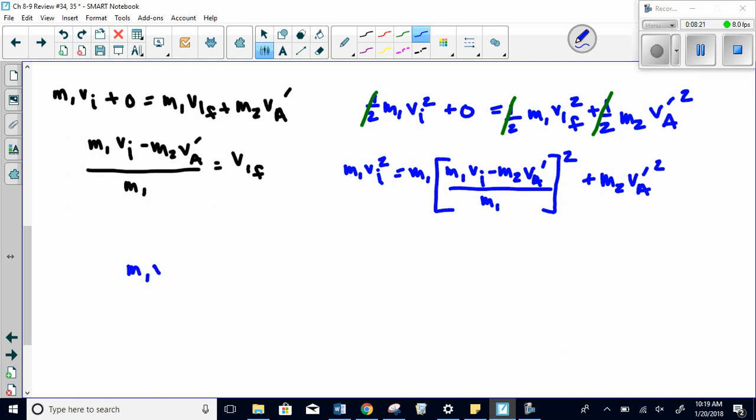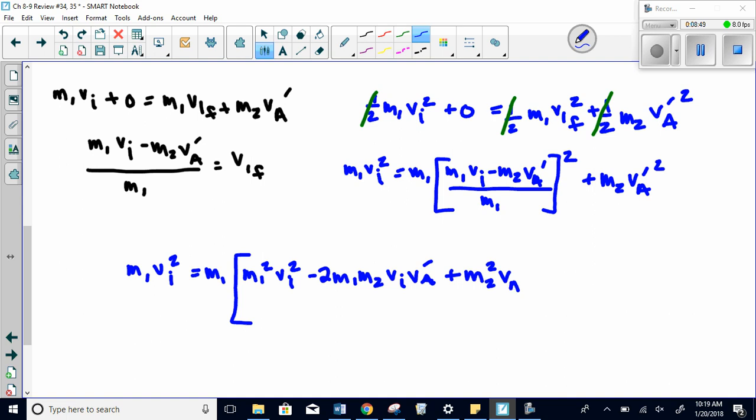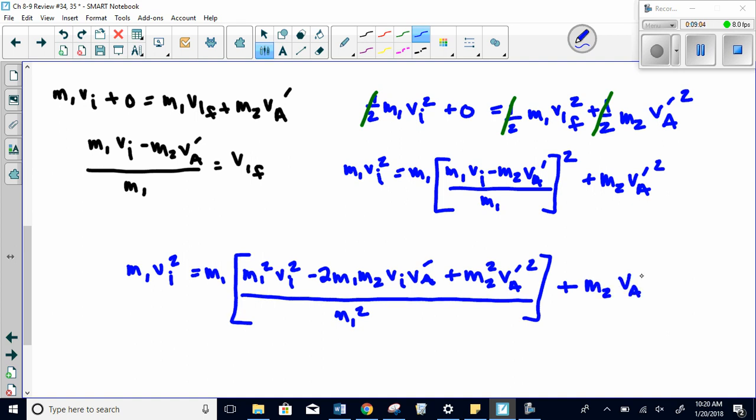So we have mass 1 VI squared equals mass 1 times, in the numerator, mass 1 squared VI squared minus 2 mass 1 mass 2 VI VA prime plus mass 2 squared VA prime squared, all over mass 1 squared, and quantity plus mass 2 VA prime squared.